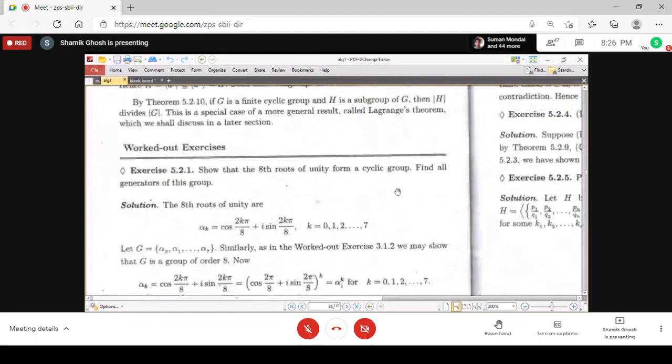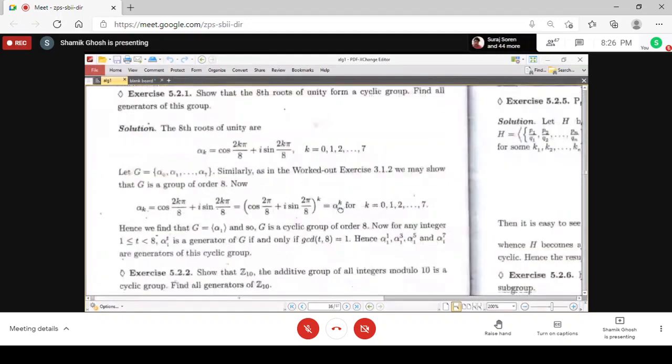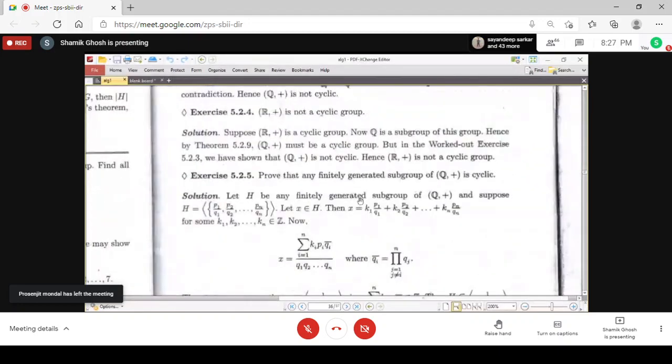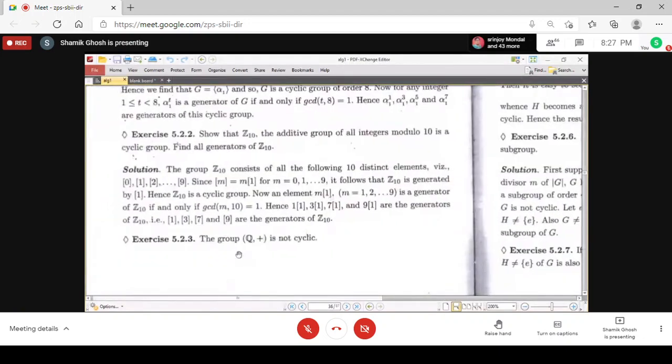And then there are some worked out exercises, and I request you to go through them. This is asking for generators of Z_n that we already did here. And another interesting problem, though very simple, is that the rational numbers under addition are not cyclic. You got that integers under addition is cyclic, but rational numbers under addition is not cyclic.